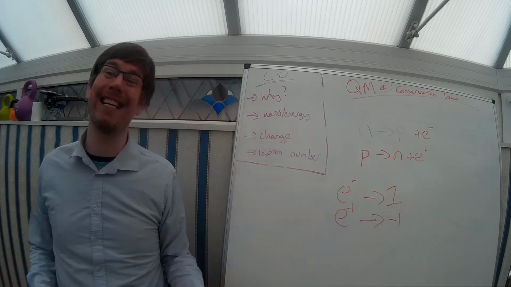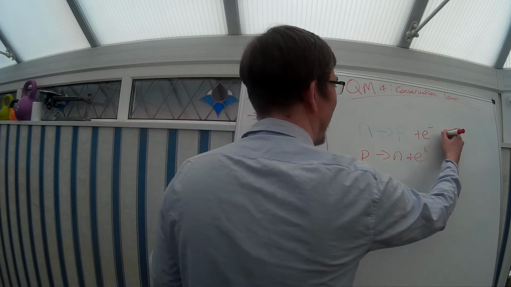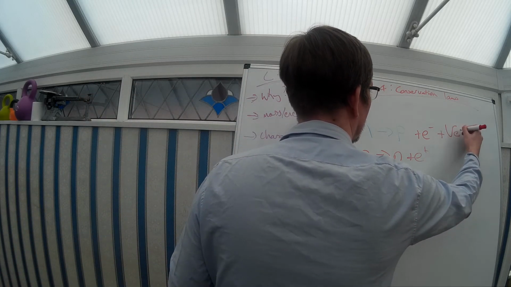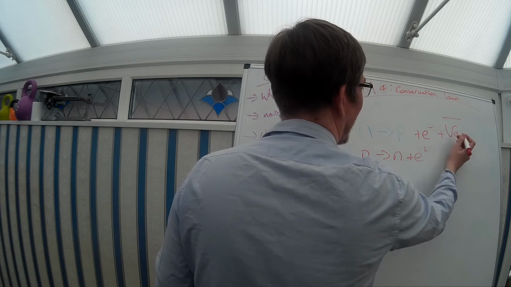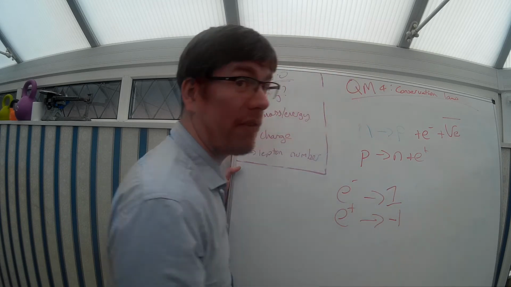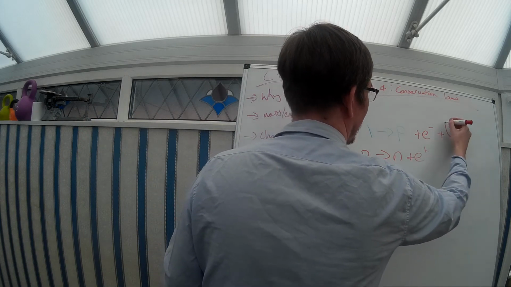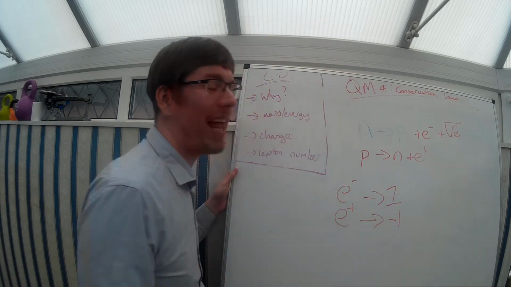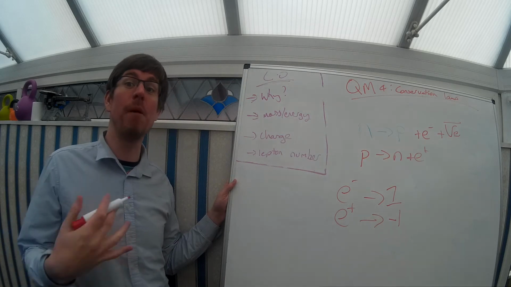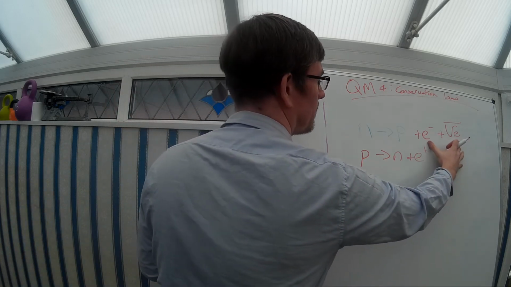So we need to add in something else. And what we add in is an electron neutrino, which has an electron lepton number of 1, but we make it anti, which is what this line means, and then this has an electron lepton number of -1, so overall these make 0.